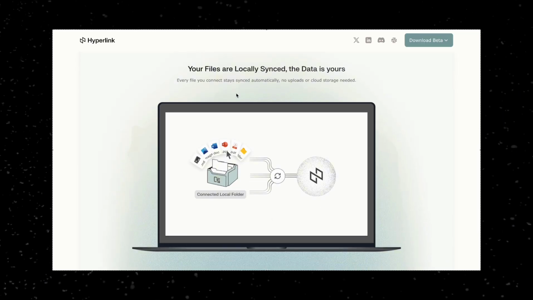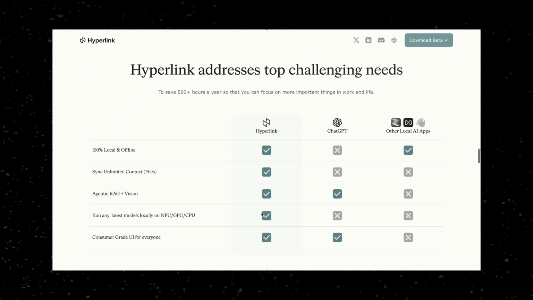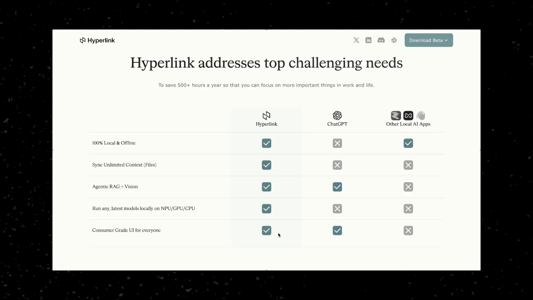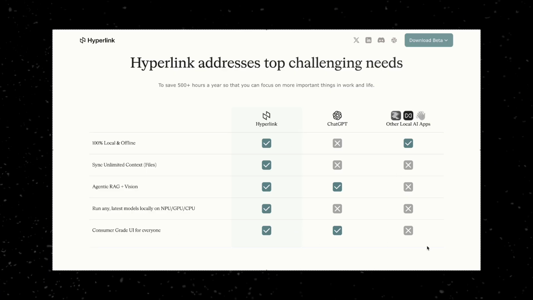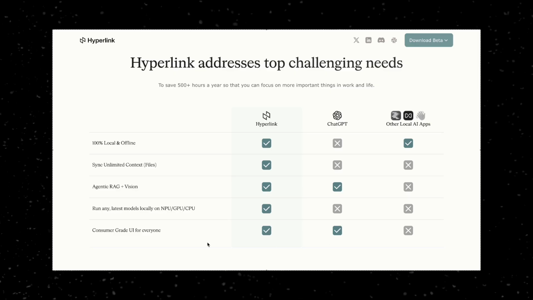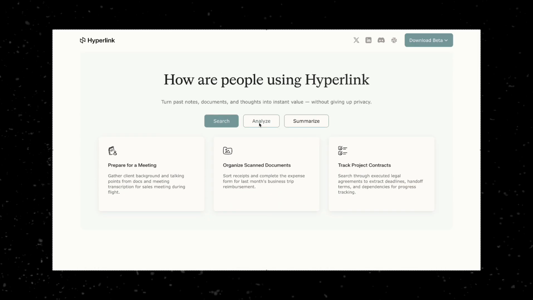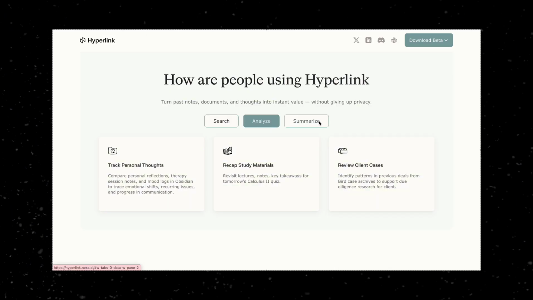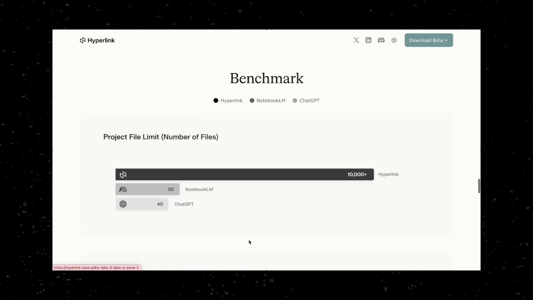Now, compared to competitors, especially ChatGPT, Hyperlink is 100% private and offline. Unlike ChatGPT, where there's a strict limit on file uploads, Hyperlink supports unlimited file uploads. People use it for all kinds of tasks: searching, analyzing, summarizing, which directly addresses the needs of privacy-conscious knowledge workers.